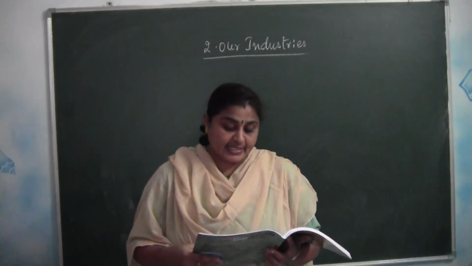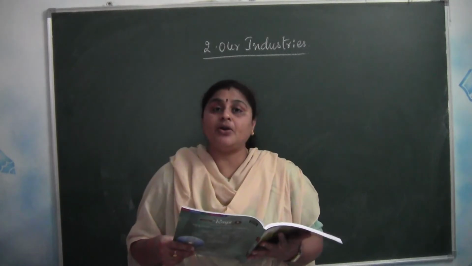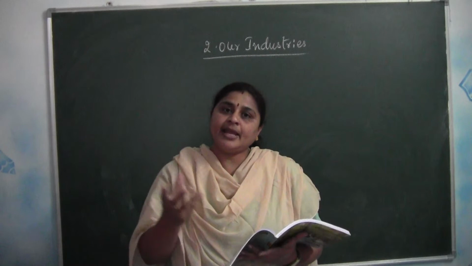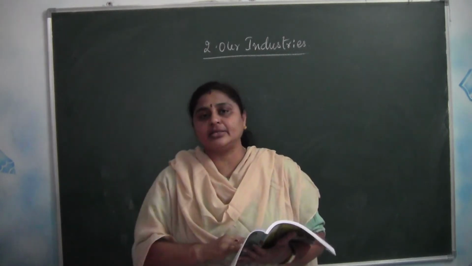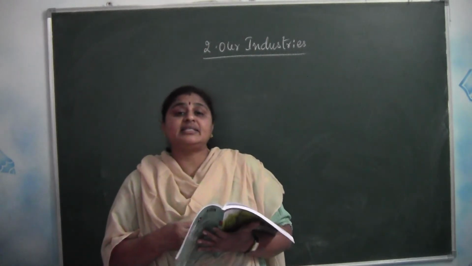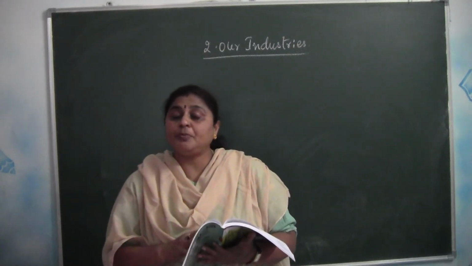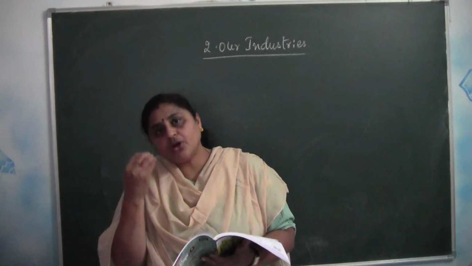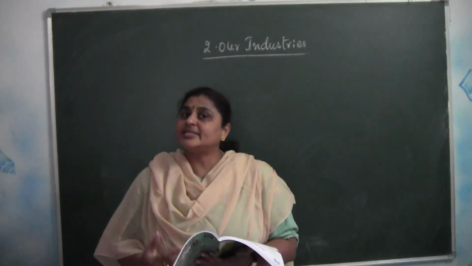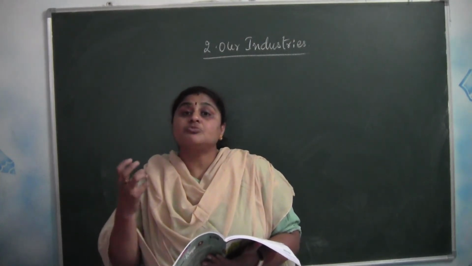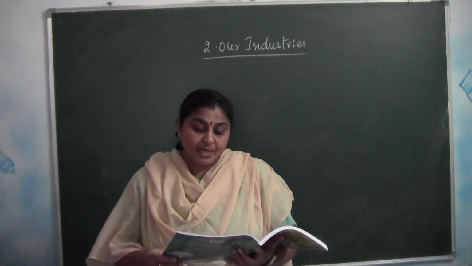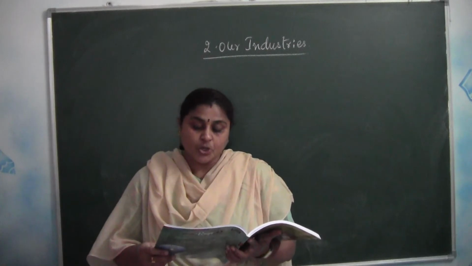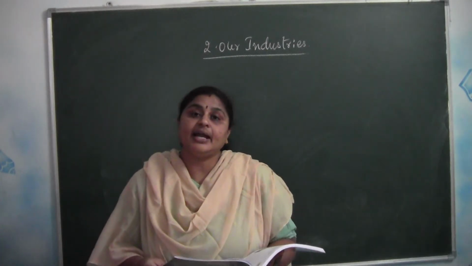Next, small scale industries. Small scale industries employ a few workers and use small machines. As the name suggests, small scale industries. So these small scale industries need only very few people and small machinery. Cottage industries do not require machinery at all, but small scale industries require small machinery. People work in a small factory. They make utensils, garments, hosiery items and electrical and plastic goods.